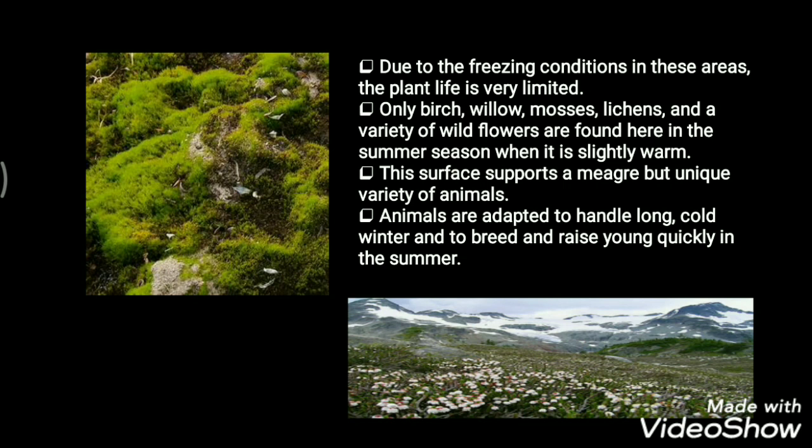birch, willow, mosses, lichens, and a variety of wildflowers are found here in the summertime when it is slightly warm. This surface supports a meager but unique variety of animals. As we have less natural vegetation, quite naturally the animals are also very special, and also very few in numbers. Animals are adapted to handle long and cold winters. Yes, these are extremely cold regions.